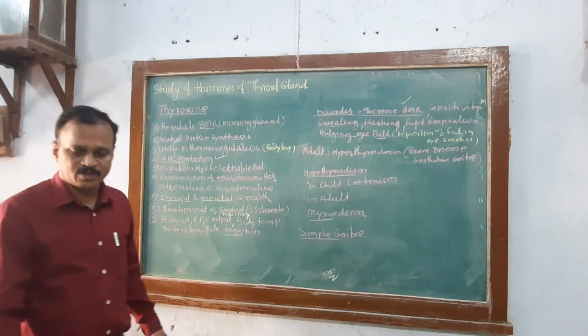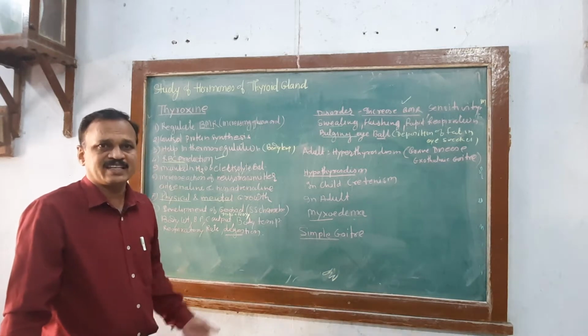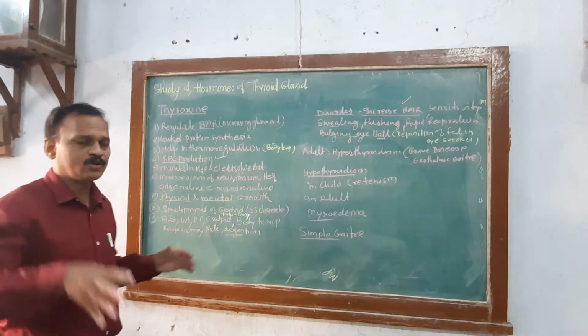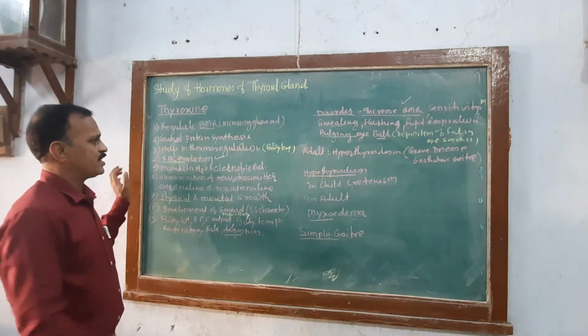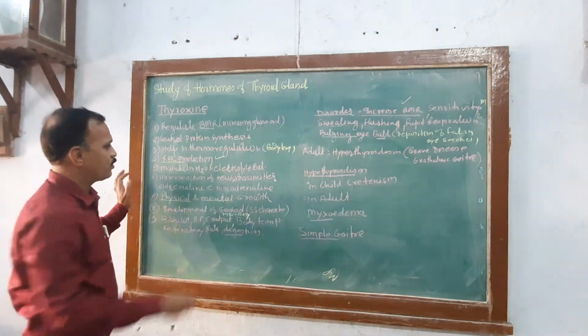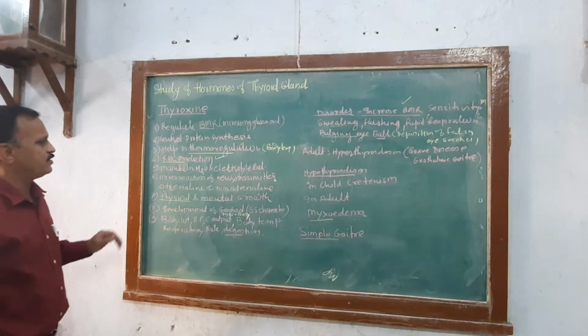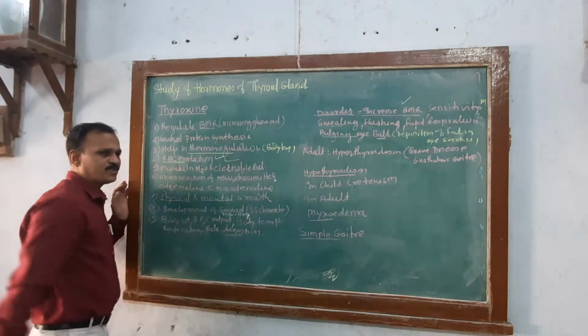What is meant by thermoregulation? Body temperature. By increasing heat production, it helps to maintain the body temperature. That you may call thermoregulation. It is also one of the most important functions of thyroxine. RBC production. What is RBC?